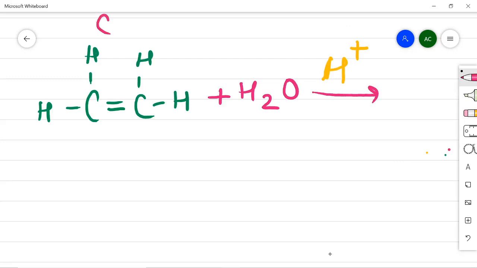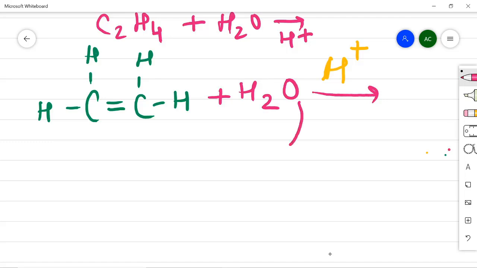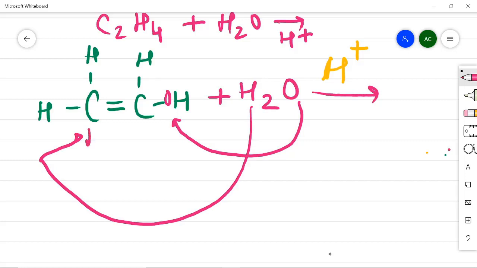Now this is C2H4 in the presence of acid. This H plus is provided from the acid, and it reacts with water. So how will it be formed? Let's see. This O will go and attach itself here. The single H will go and attach itself here. Another H which is present will go and attach itself here, and this bond will break as we have seen in the previous slides. So after this, a new compound will be formed.